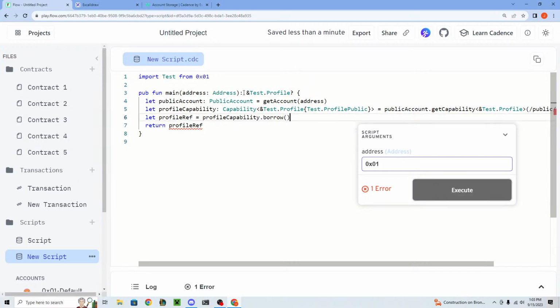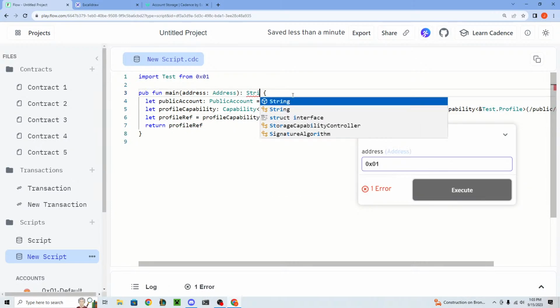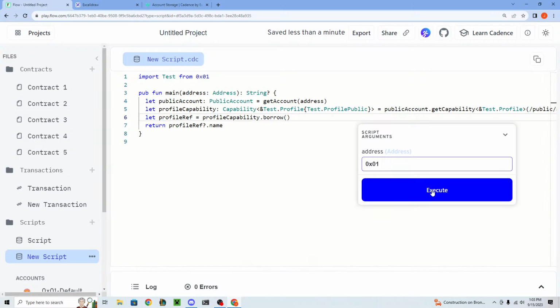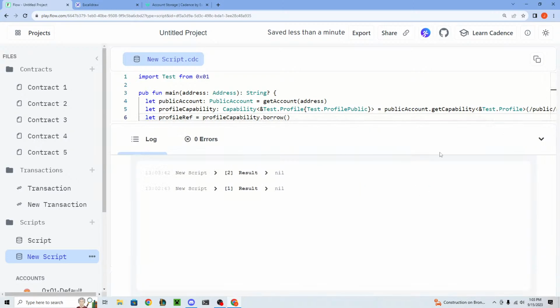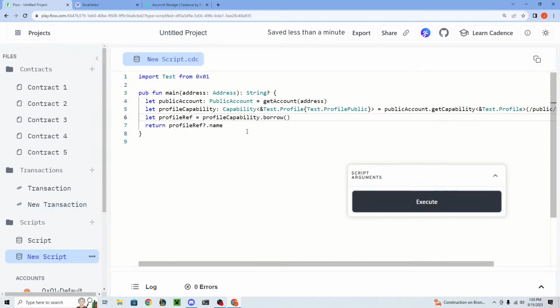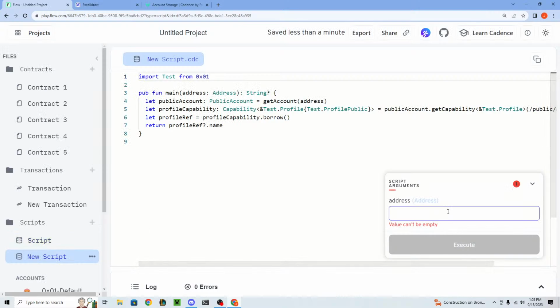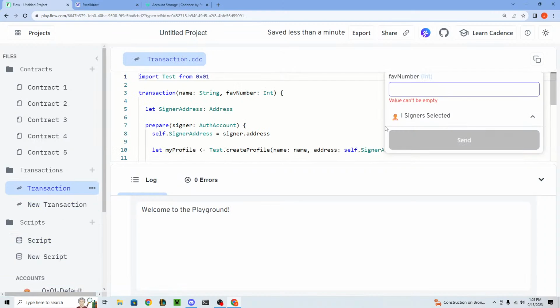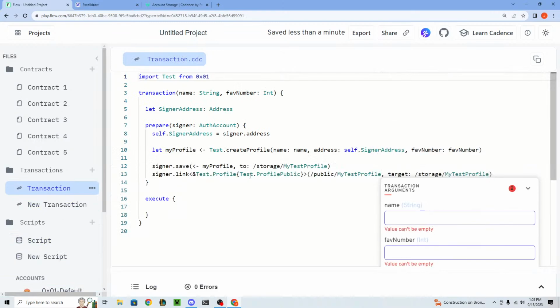Okay, so let's say the whole point of the script was just to get the name. Here's a string, and we get to say profile ref dot name. Okay, and if we type in OX01 here, we should get. Oh, I don't know why we're getting nil. I don't know if I have time to debug. I don't know why that's happening, but you get the idea.